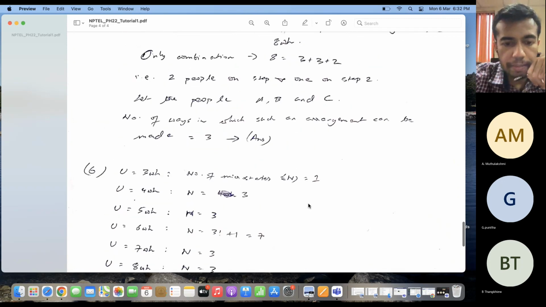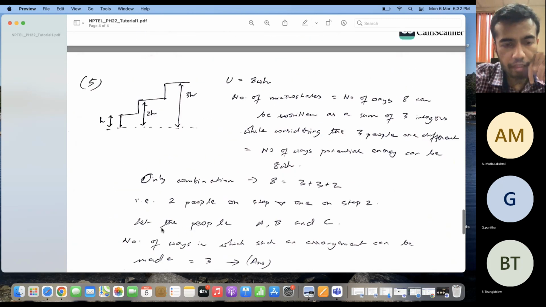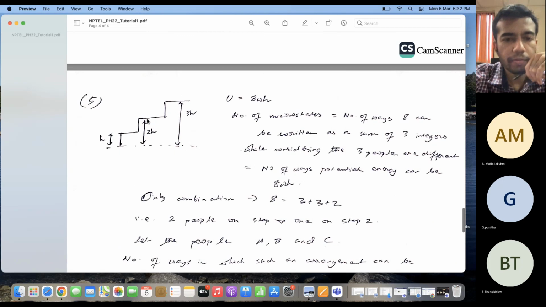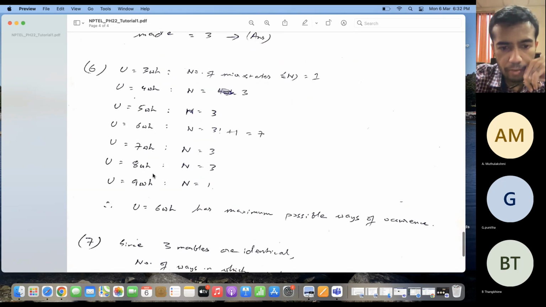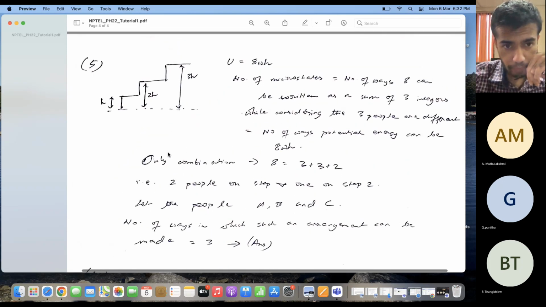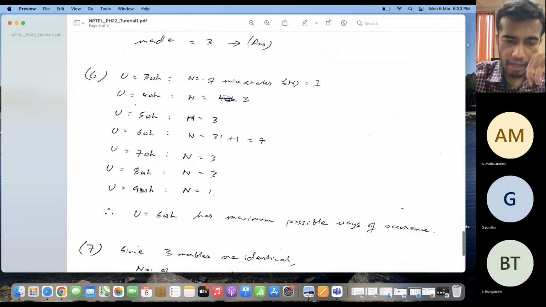So similarly, if the value of U is equal to 7 Wh, then I will have two people standing here and one over here. So 2 plus 2 plus 3 is equal to 7. So again, the number of possible arrangements is 3. For 8 Wh also, you will find that I should have two people on the top step and one person over here, like we saw before. So for this also n is equal to 3. And for 9 Wh, it is equal to 1.